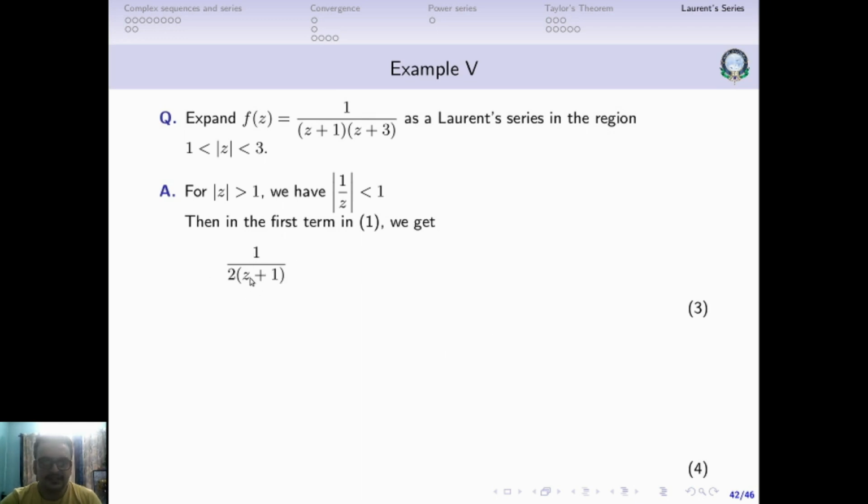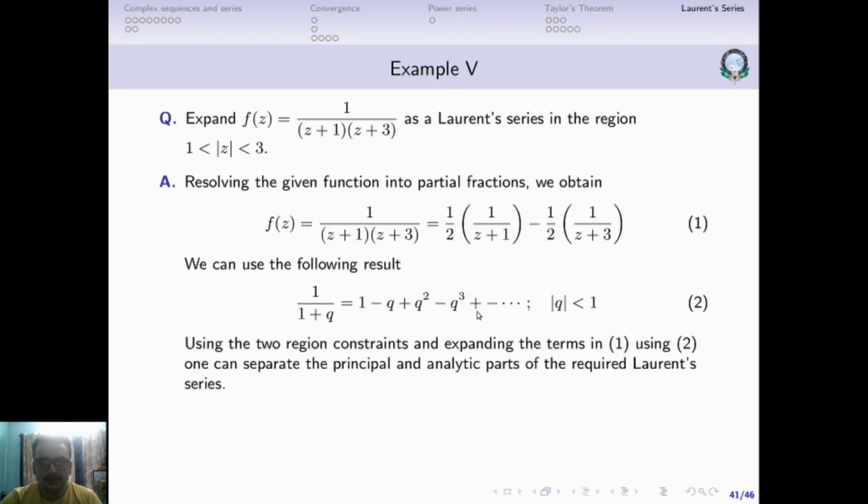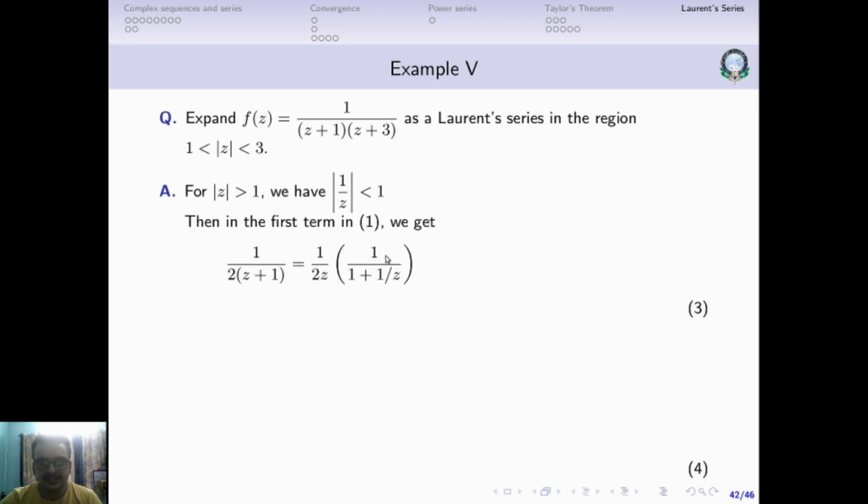We'll take the first term here, and then you take the z common outside, so we have 1 by 1 plus z. Now what we see here is 1 by z. If you compare it with 1 by 1 plus q, and if modulus of q is less than 1, then this is the expansion. You can see this is satisfied, because 1 by z is q, and modulus of q is less than 1. So the expansion given in equation number 2 is applicable to this quantity.